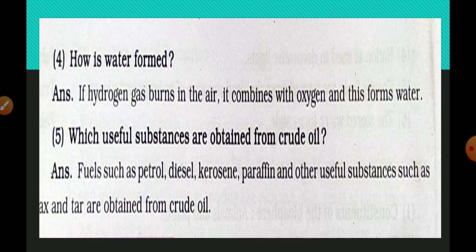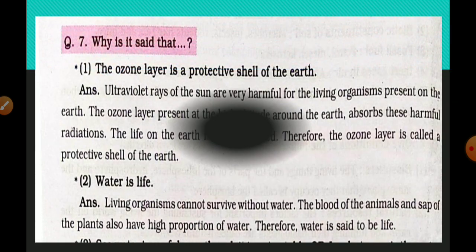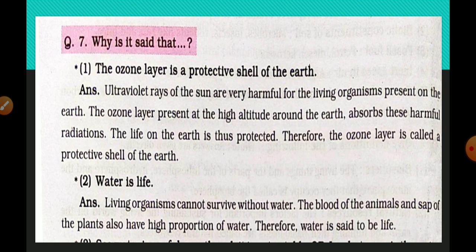The next question: why is it said that the ozone layer is a protective shell of the earth? Why is it called so? Ultraviolet rays of the sun are very harmful for the living organisms present on the earth.